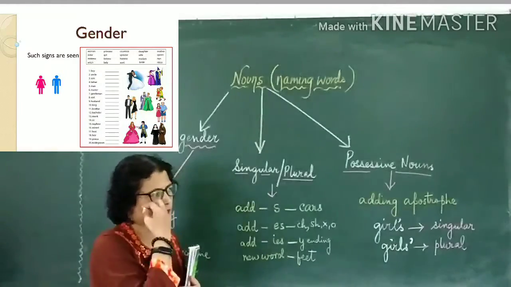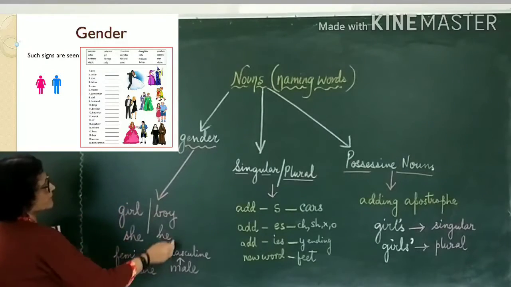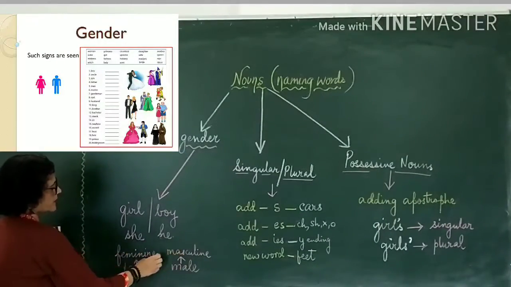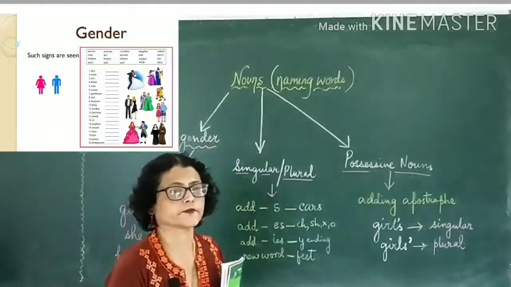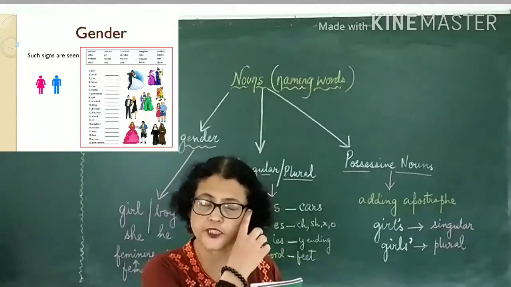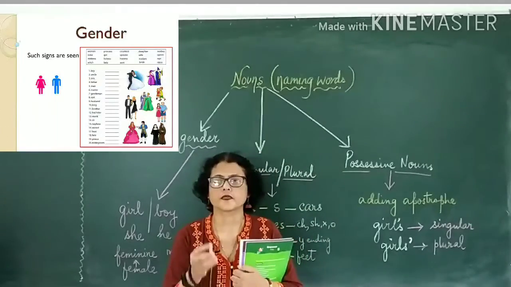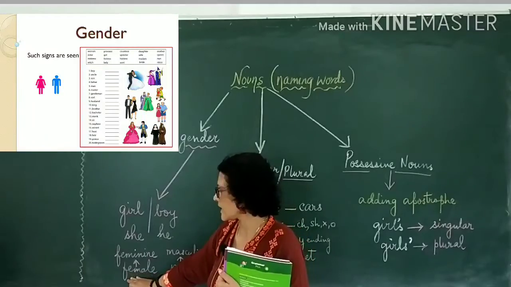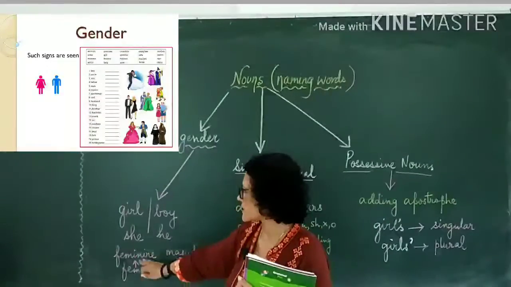Yes? So we have what? We have feminine nouns, we have masculine nouns. And this feminine, masculine, what are these? These are gender. These are gender. Yes? So later on you will study more about this gender in other subjects also. But here only we need to understand that if a noun is in this form, female form, then what will be the masculine form? Here I have given one example.